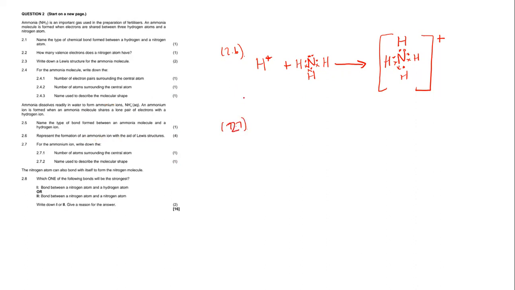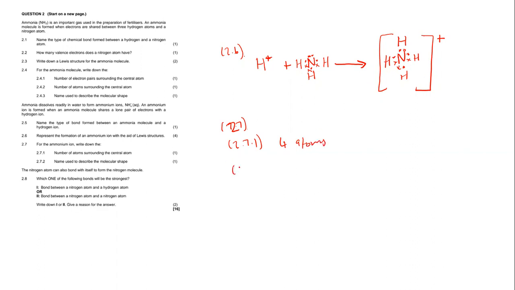And therefore we move to 2.7. 2.7.1. Now let us read it together. 2.7, it says to us, for the ammonium ion, write down the number of atoms surrounding the central atom. So this is the central atom. How many atoms? 1, 2, 3, 4. 4 atoms surrounding the central atom, which in this case is nitrogen. So we have 4 atoms surrounding the central atom.